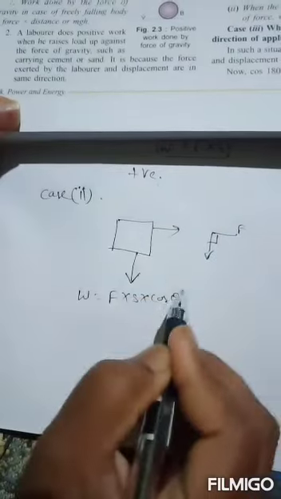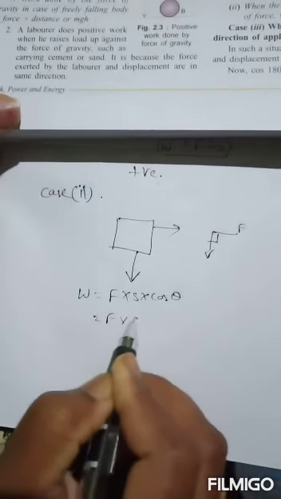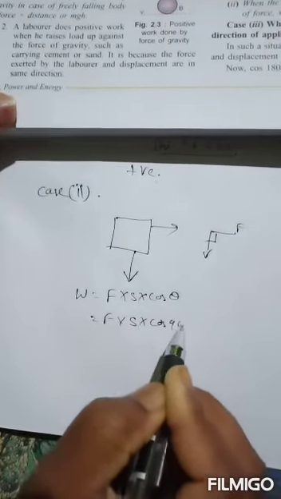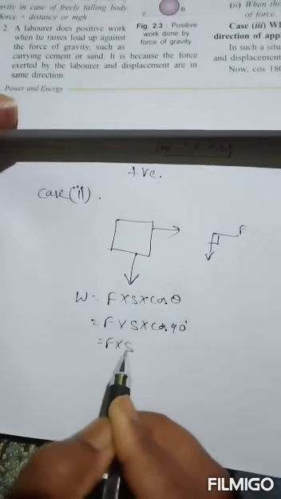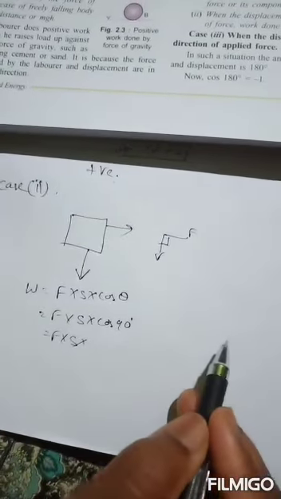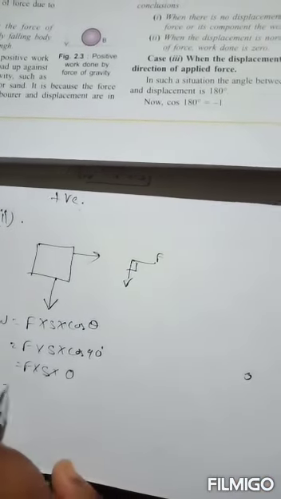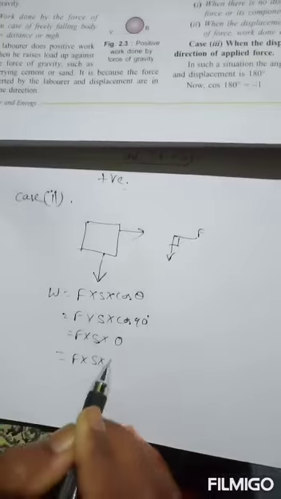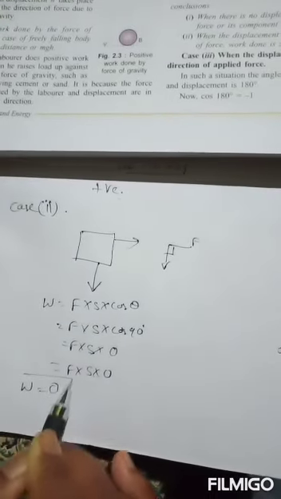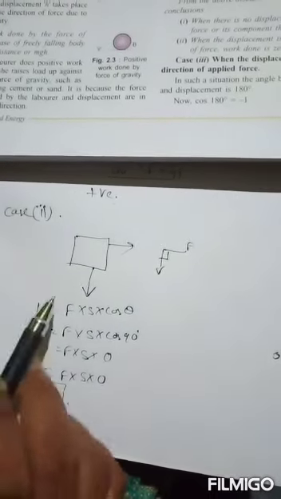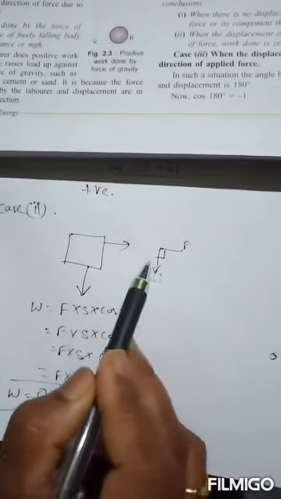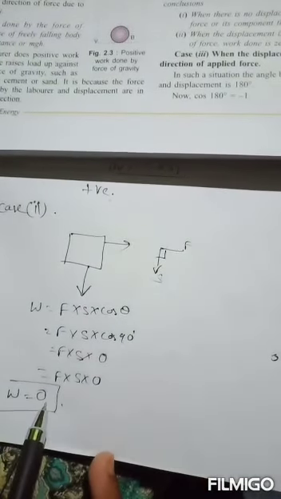Here theta is equal to 90 degrees, so F into S into cos 90. According to the trigonometric table, the cos 90 value is 0. Then F into S into 0, so W is equal to 0. Here the work done is equal to 0. If the force and displacement are perpendicular, then the work done is 0.